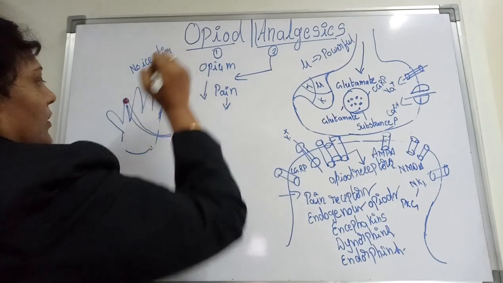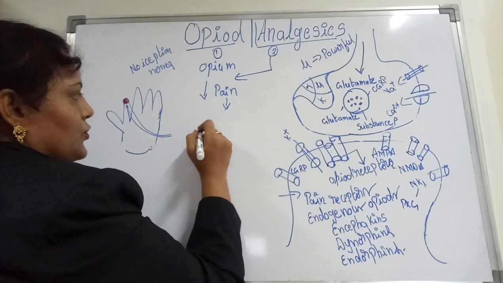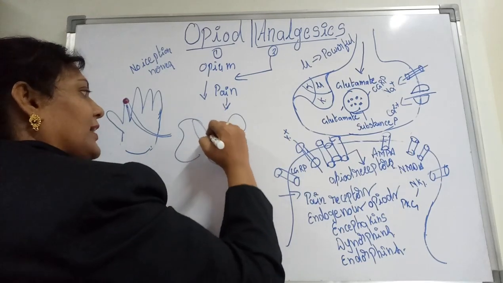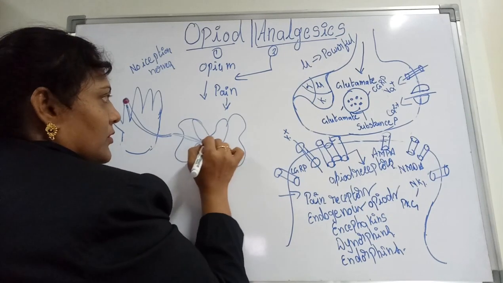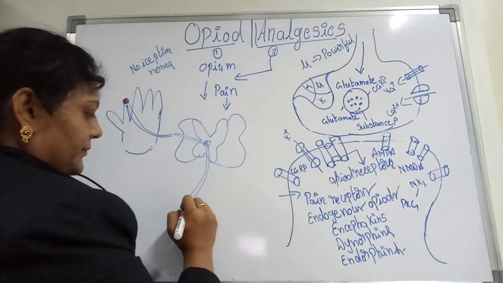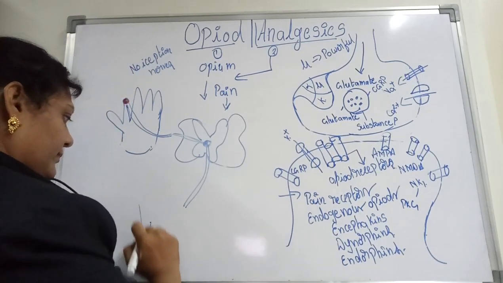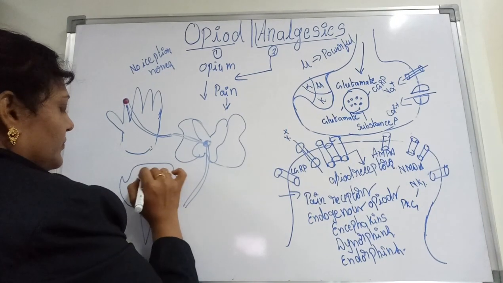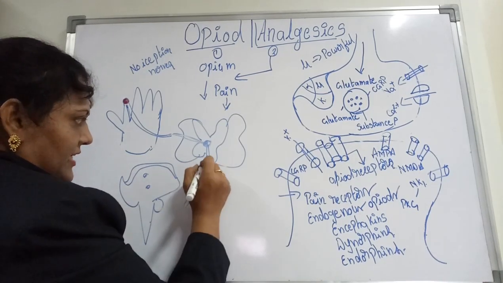These are the nerves which carry the signal to the brain via your spinal cord, to the dorsal nerve, and carry it to the pain centers in the brain, the cortex center, which is sensible and receives your pain.